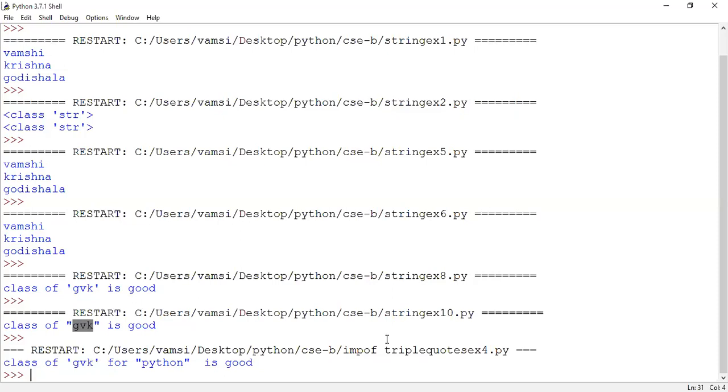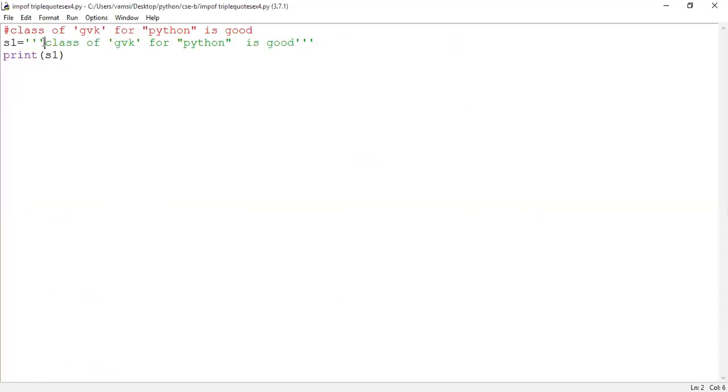So go to the logic. So even here I can use what? Are you seeing the code? Hello? Are you seeing the logic? Yes, sir. Is it showing you example4.py, importance of triple quotes, example 4?